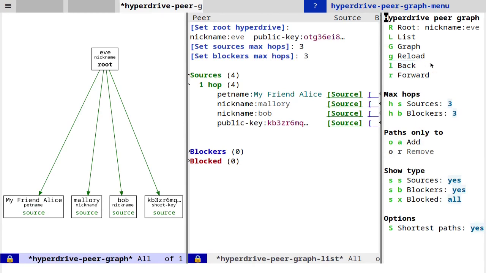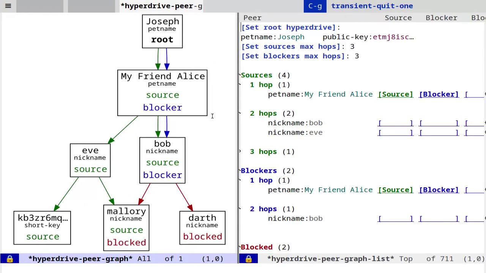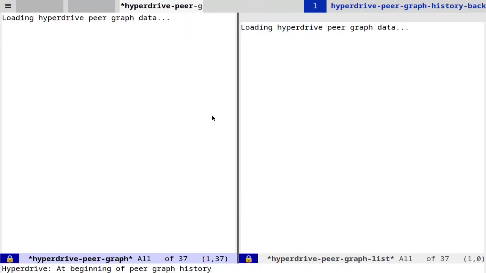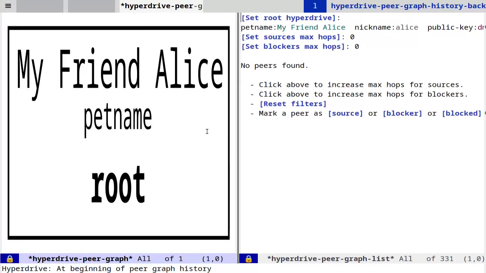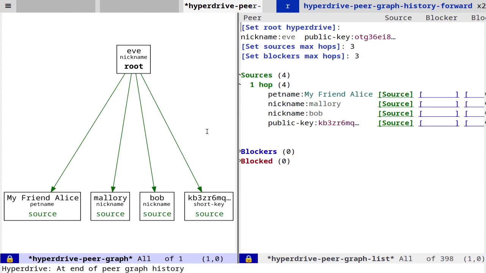Back is bound to L for left. If I press L, we're looking at the graph from Joseph's perspective. If I press L again, now we're looking at Alice, as at the beginning. I'll press R to go forward, and R again, and now we're back at Eve.